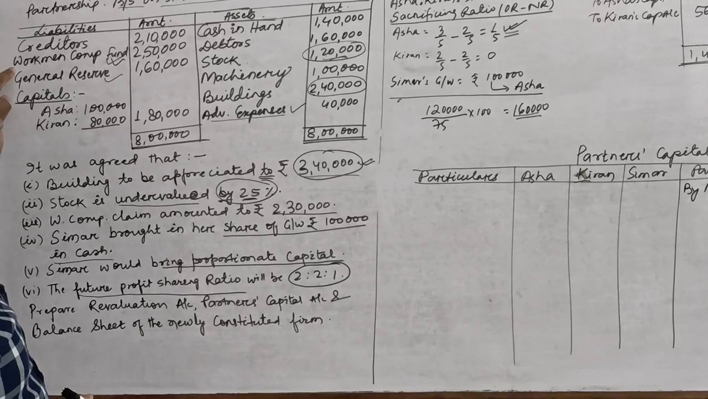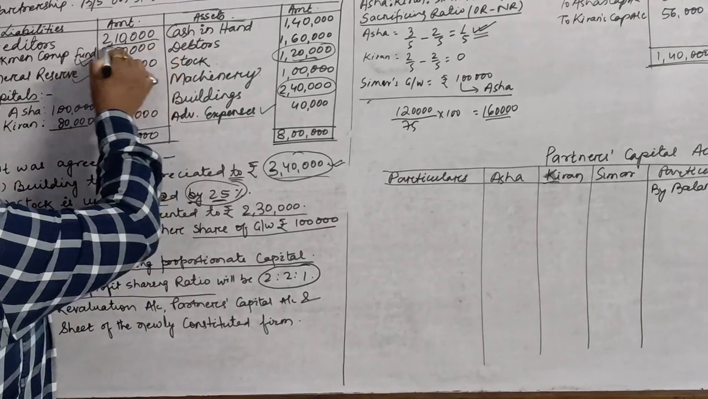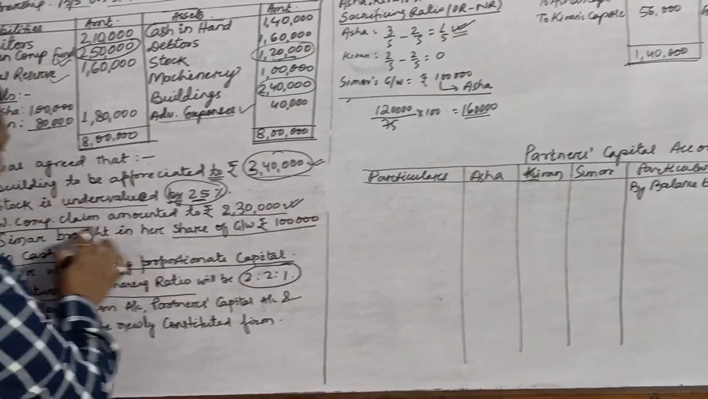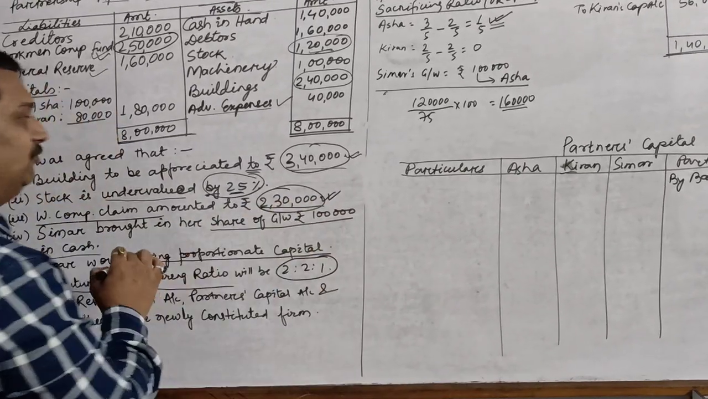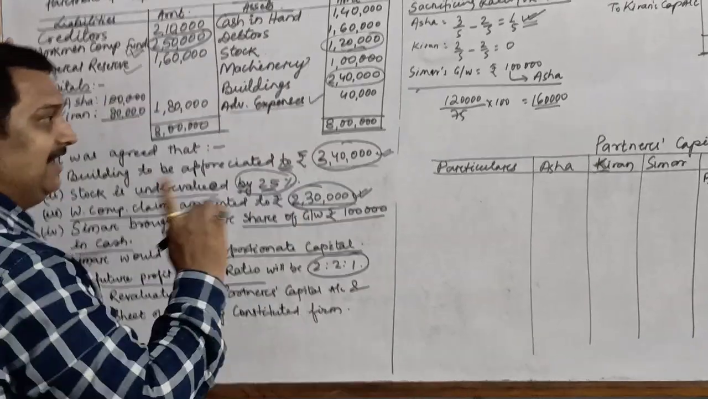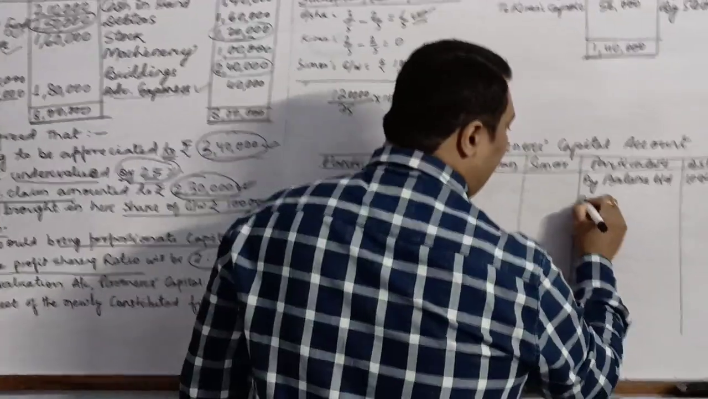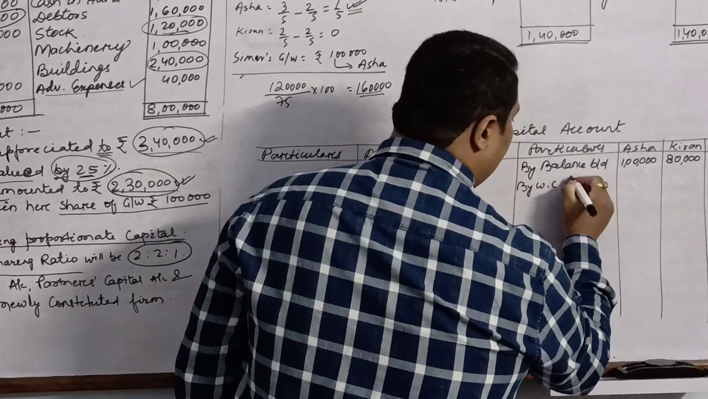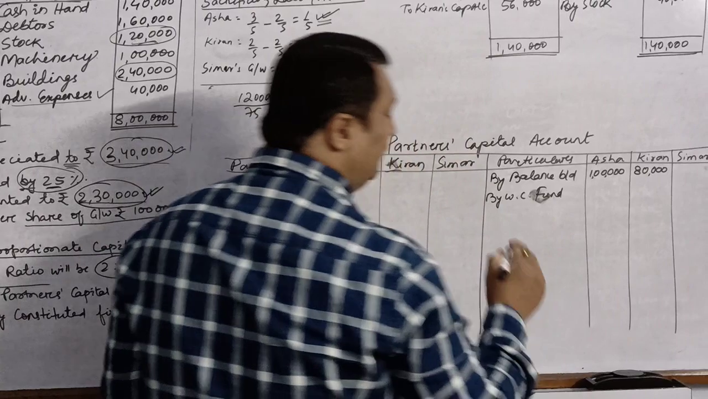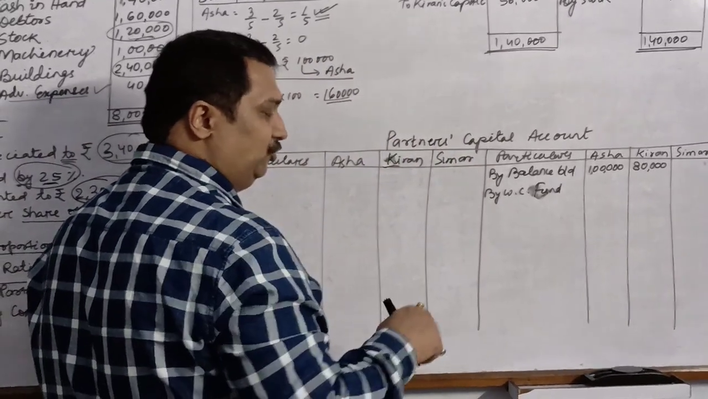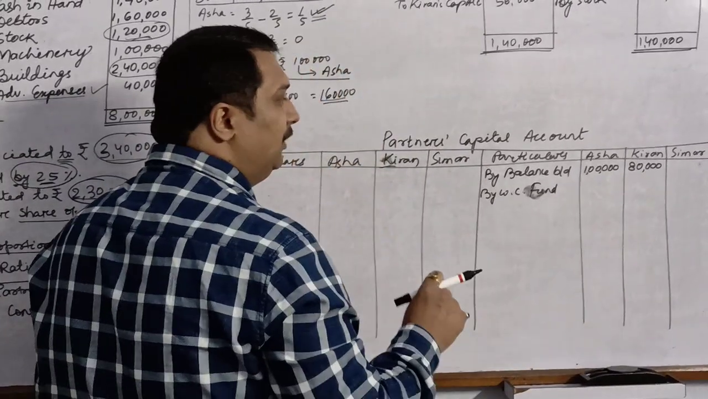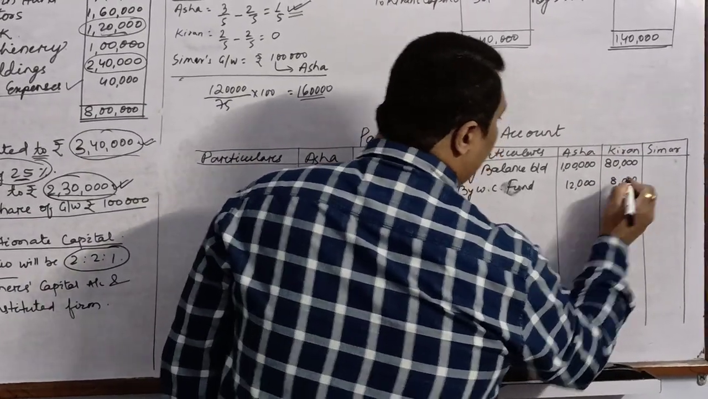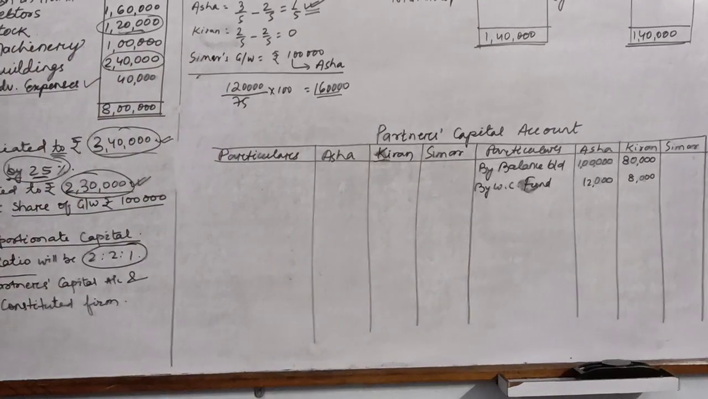The next item is workmen compensation fund, which is of rupees 2,50,000. But there is an adjustment of workmen compensation claim, rupees 2,30,000. So we will deduct this and the remaining 20,000 will be distributed between the old partners. Workmen compensation fund, it will be rupees 20,000 distributed in the old ratio, which is 3:2. So it will be 12,000 and 8,000. So this is the share in the workmen compensation fund.